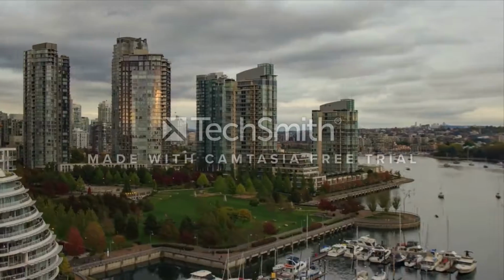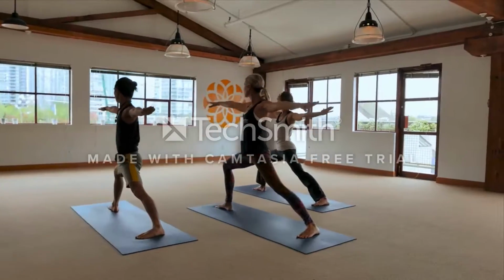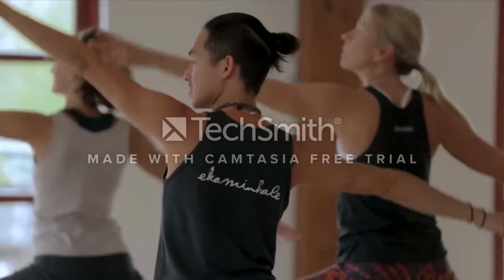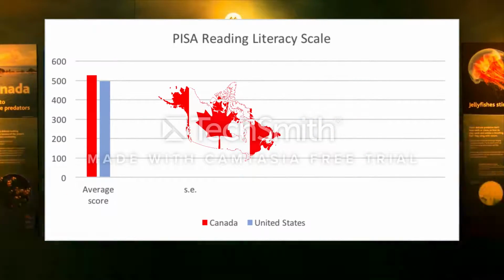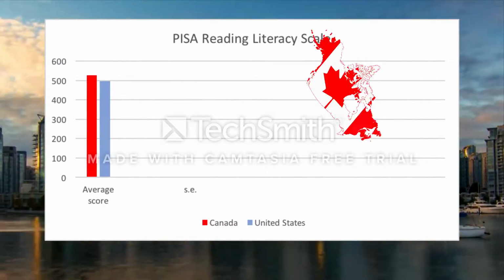In this section, we'll discuss the socio-cultural aspect. Based on scores from 15-year-olds, Canada ranks higher than the United States in the PISA reading literacy scale.